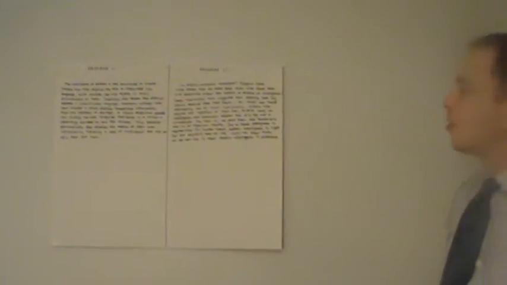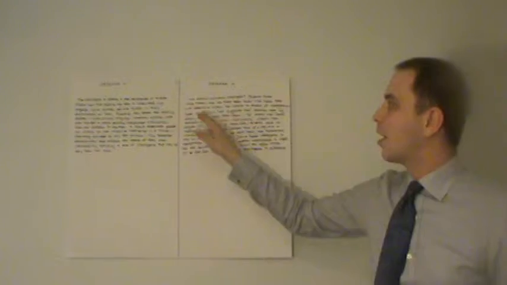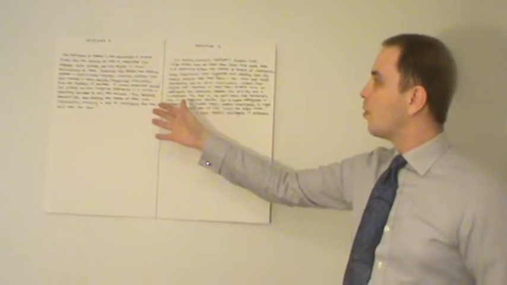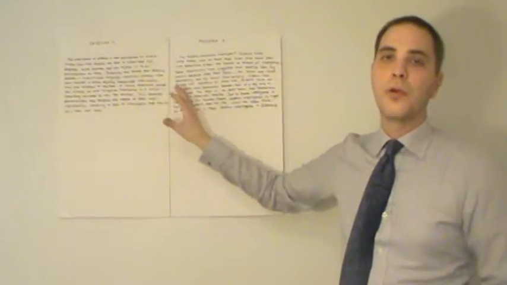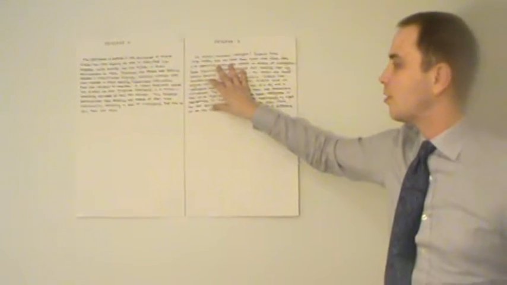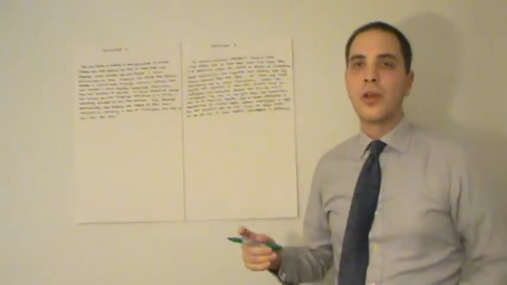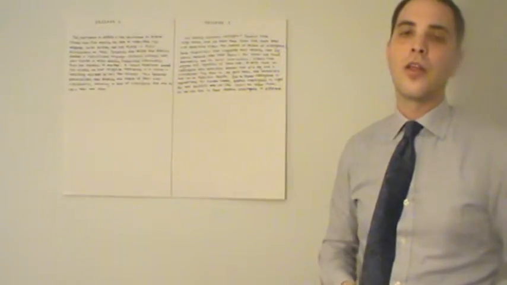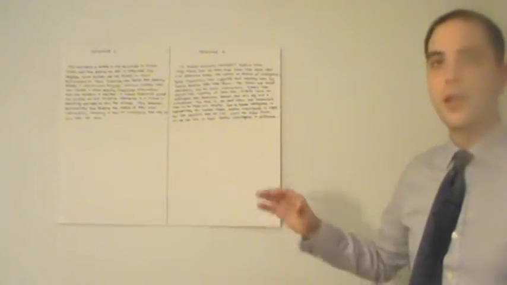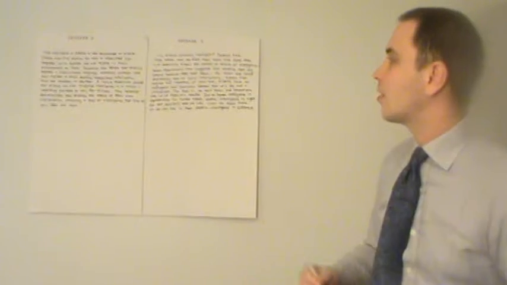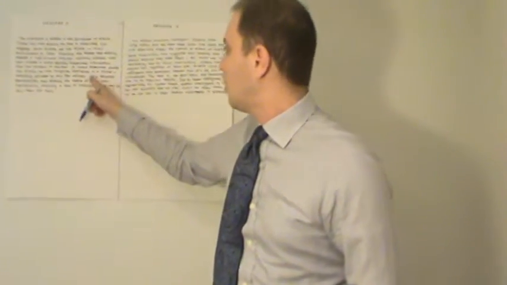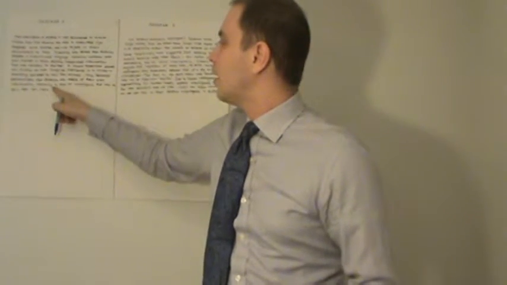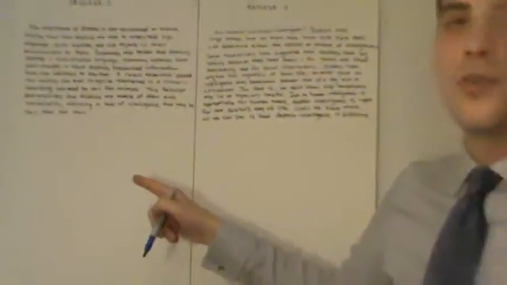Now, the first thing that we should do with sentence completion of this type is realize that we're having 2 passages and we're asked to compare them. So eventually we'll have to figure out what the relationship is between passage 1 and passage 2. Now, one big hint is look at the very last sentence of the passage, and this should tell us the main idea. 9 times out of 10, we'll get the main idea or the conclusion by just looking at the last sentence. So in passage 1, we learn this behavior demonstrates that dolphins are aware of their individuality, indicating a level of intelligence that may be very near to our own.